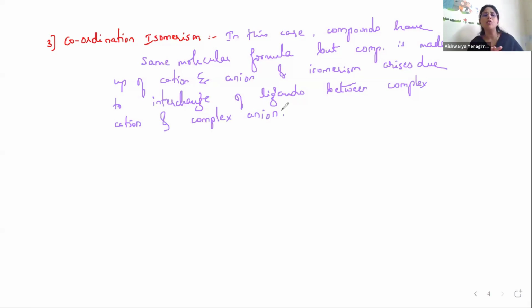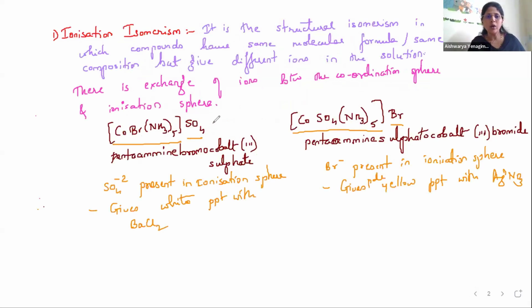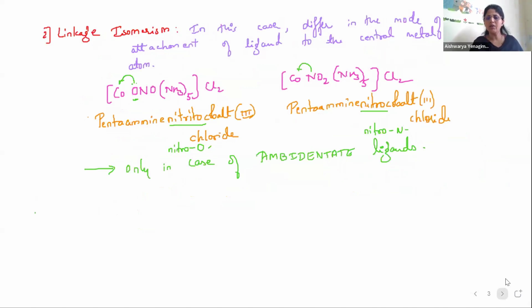So what does coordination isomerism say? In this case, the compounds have the same molecular formula. But the compound is made up of a complex cation and a complex anion. If you see previous slides, either one of the ions is complex. In this case the cation is complex, and in certain cases the anion will be complex.